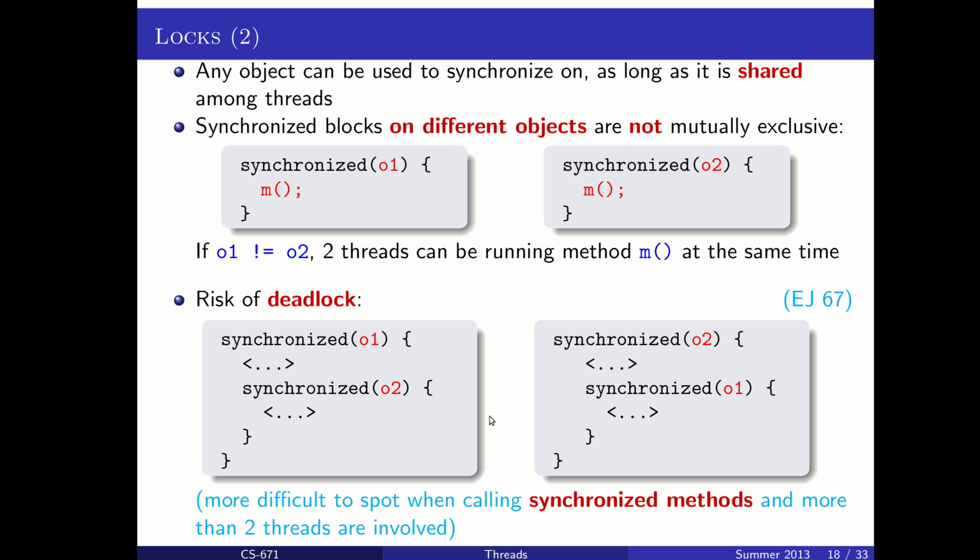Sometimes you can spot these by looking at the code, but sometimes they're not easy to spot if there are different methods that are synchronized. We may not know what their parameters are at any particular time. We may not know what order those methods are going to get called in if someone else is using our code as a library. And in particular, if there's more than two threads, the combinations of what locks they might hold at the same time can be very difficult to predict.